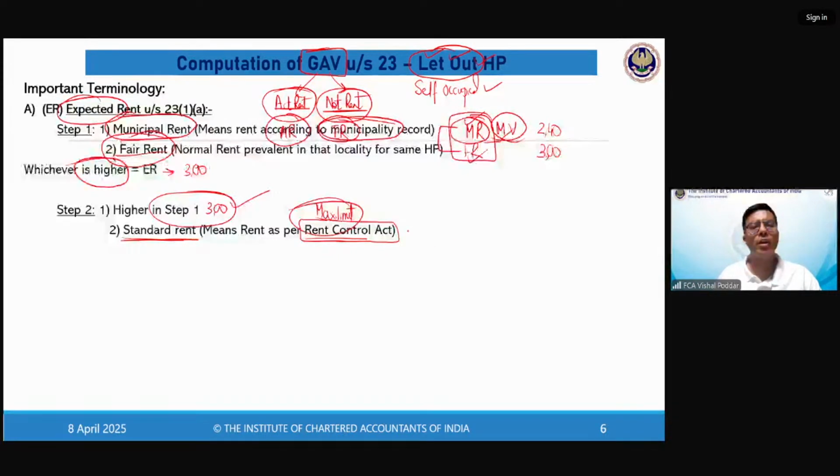But let us say in your locality, standard rent is given because the Rent Control Act is applicable, then find out standard rent. The standard rent comes to 2,70,000. Now, what is your final answer? Your expected rent would be the lower of the first rent which you have calculated, which is the higher of municipal rent and fair rent, compared with standard rent, whichever is lower.